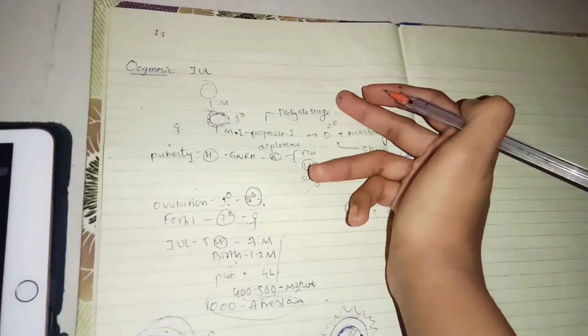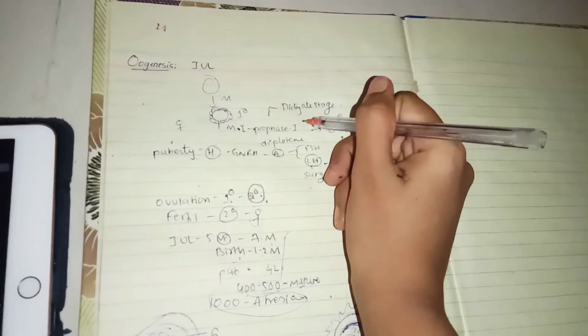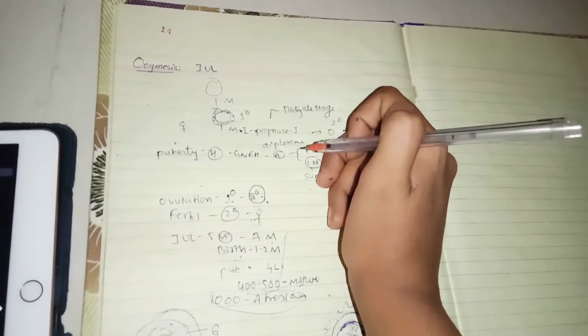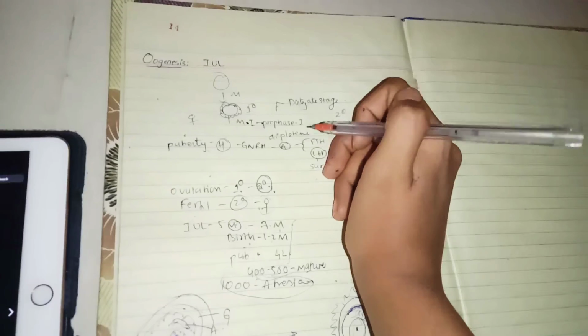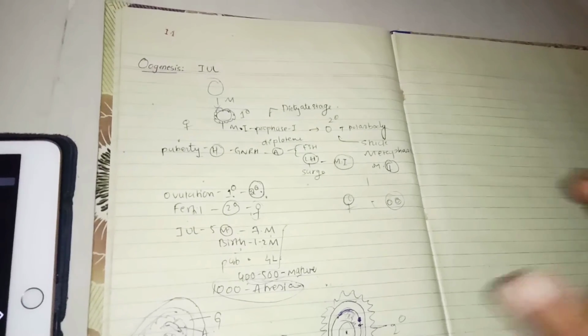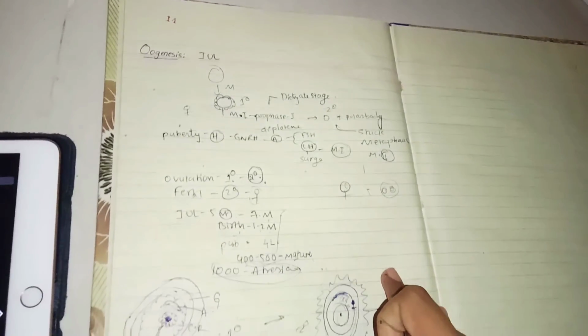And this Dictyate stage is not seen in spermatogenesis, right? Only in oogenesis can you see this Dictyate stage. And mainly, as we said, this meiosis 1 is continued because of the LH surge only. And about polar bodies also we have discussed, and size.